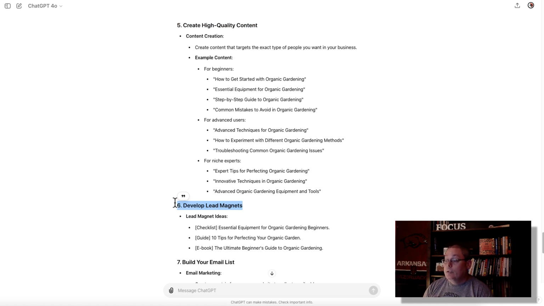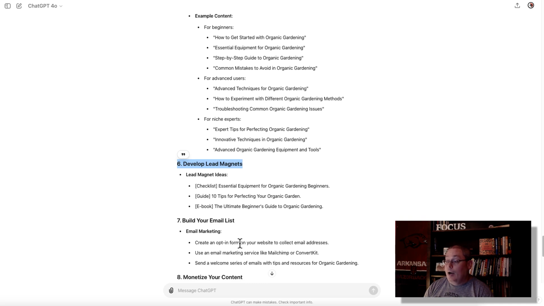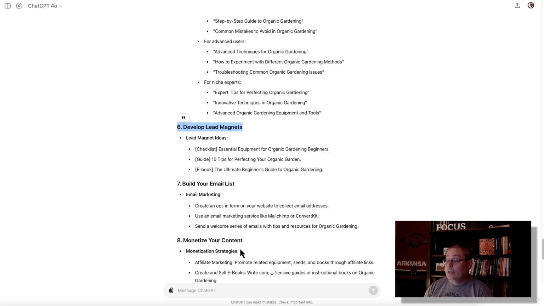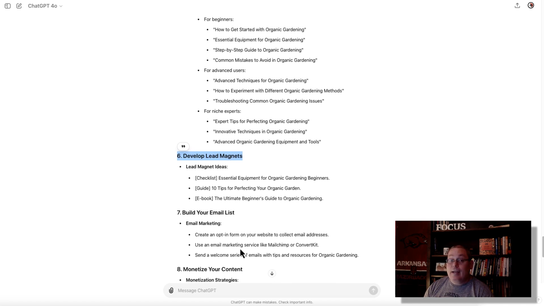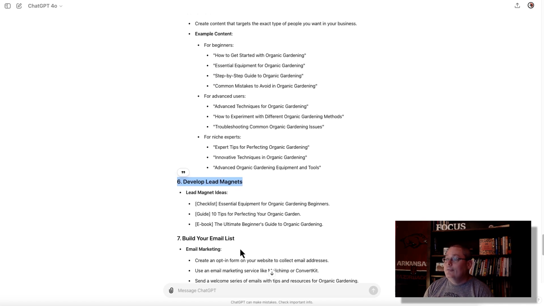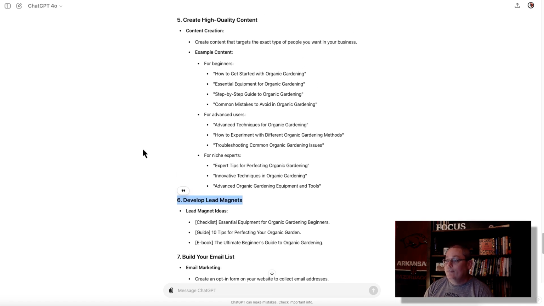setting up your opt-in form, right? And then monetizing your content, and different ways to monetize, as well as creating your own product. But let's focus in on the content strategy in step 5 in this prompt 2 and look at the example content that we're going to create for beginners.